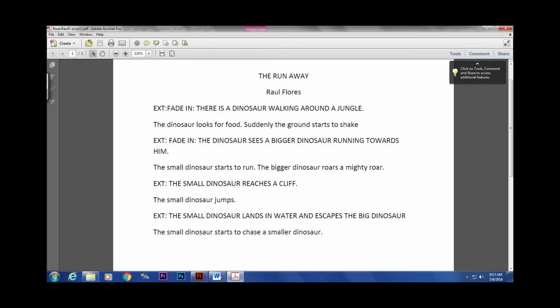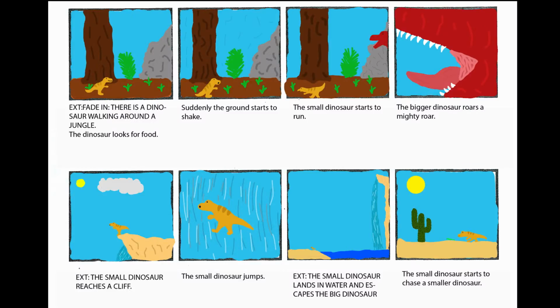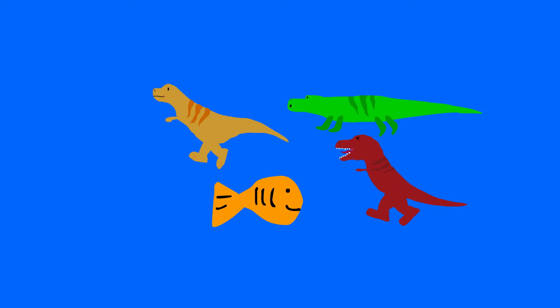For my 20th project, I did an independent animation script. I made this script using professional structure and using my imagination. For my 21st project, I made an independent animation storyboard. I created this using Photoshop and a storyboard template to create this storyboard for my independent animation. After that, I created these fun dinosaurs for my independent animation.